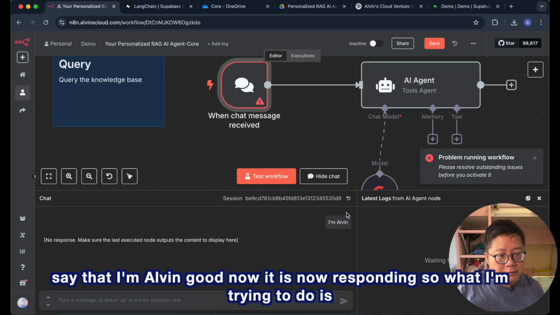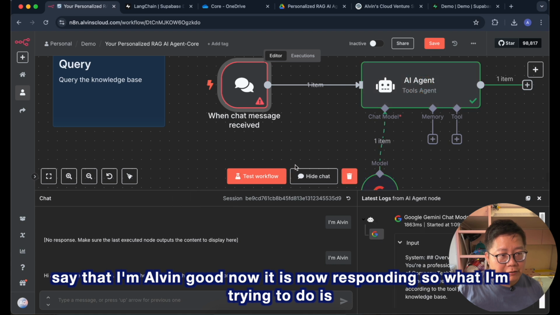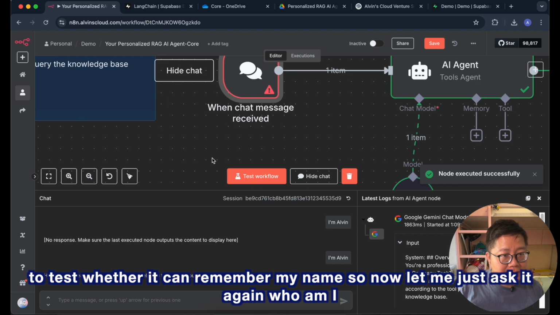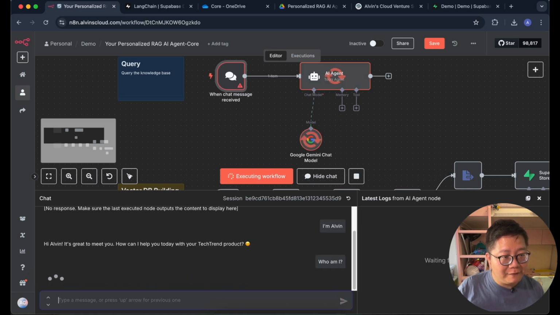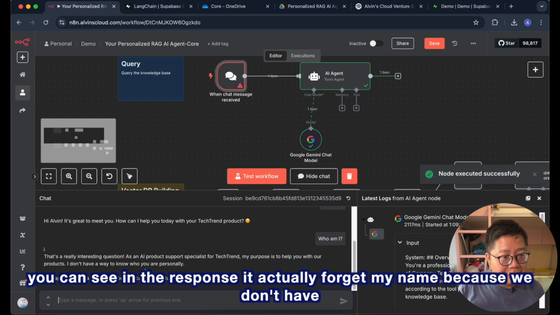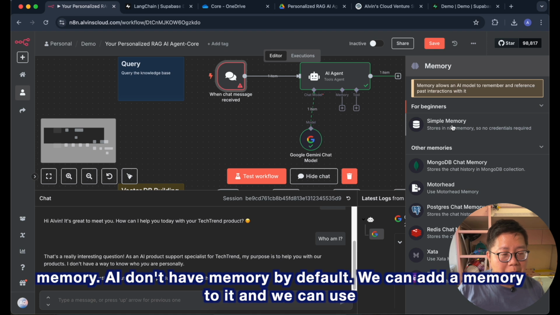Let me type, say that I'm Elvin. Good, now it is responding. What I'm trying to do is to test whether it can remember my name. So now let me just ask it again, who am I? You can see in the response, it actually forgets my name because we don't have memory. AI doesn't have memory by default.